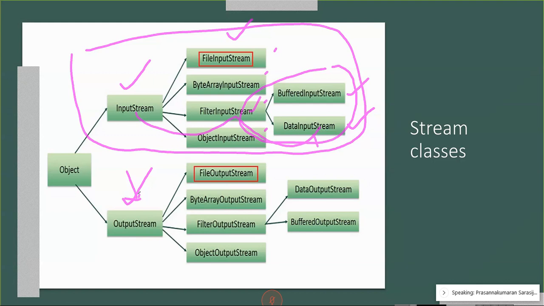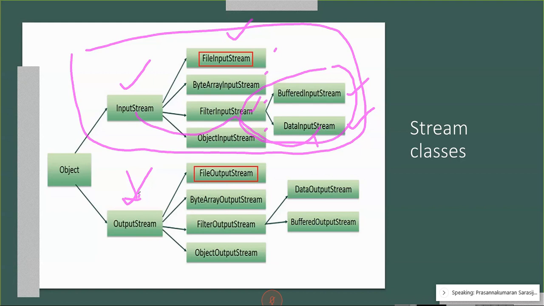That contains some common methods. I think you did file related programs in your first year using C programming. So all files are associated with some common activities: file open, file read, file write, file close. So for instance, close a file. That is common for all files. After the use, we have to close the file.